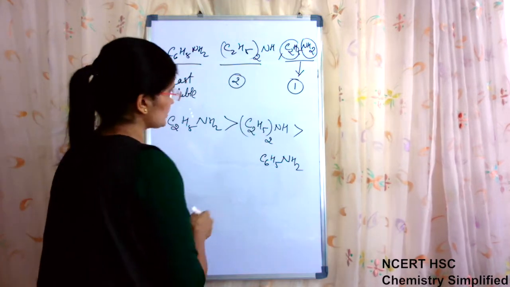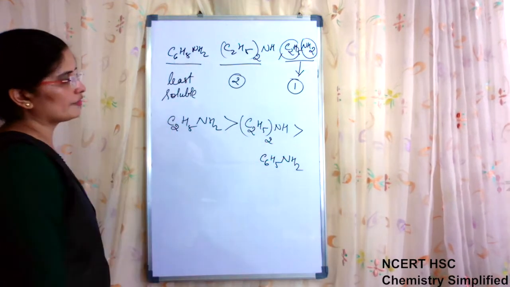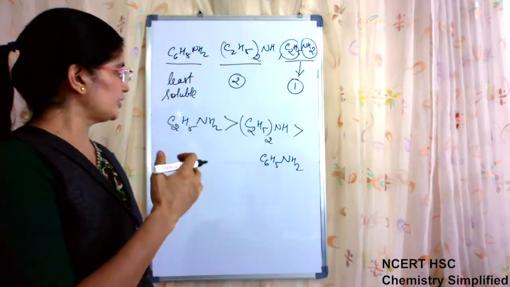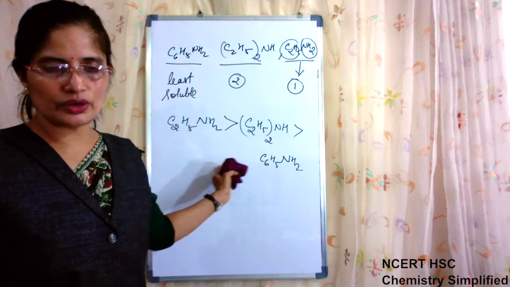So the least soluble is this, so you will start from this. Take care of this thing. When multiple options are given, you have to select the right option. Otherwise the way of writing is okay.